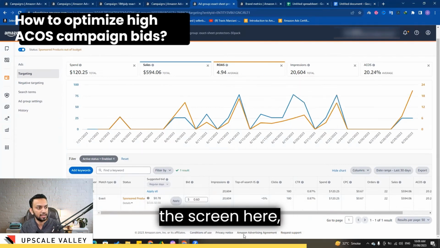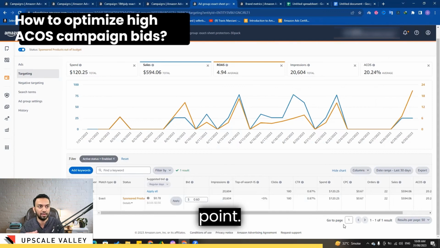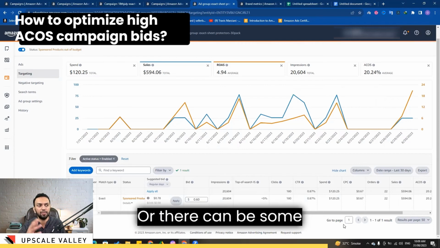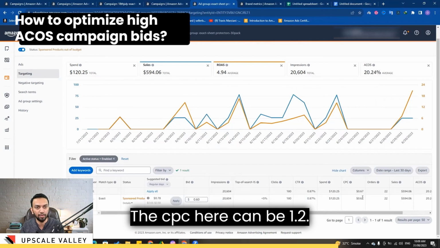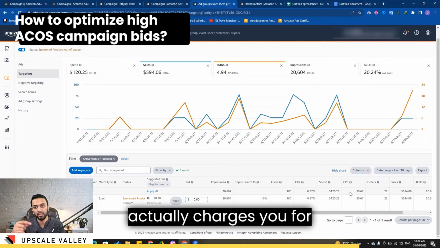If you can see the screen here, the bid here is 60 cents, but the CPC is 67 cents. I have a placement modifier at the back end, or there can be some other scenarios as well. For example, the bid here can be $3 and the CPC here can be $1.2. So the bid is something which you offer to Amazon, that up to this amount I'm willing to pay for one click. But CPC is what Amazon actually charges you for a click.